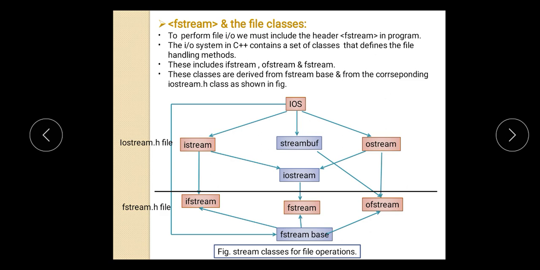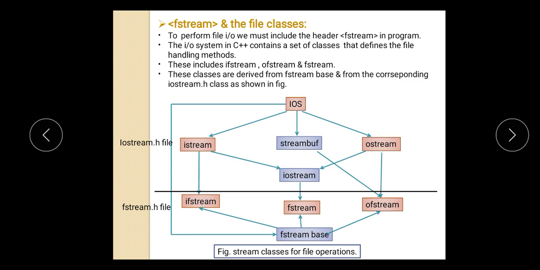For files it provides different classes such as ifstream, that is an input file stream, ofstream, that is an output file stream, and fstream. Fstream is a combined version of ifstream and ofstream. These classes are derived from the fstream base and from the corresponding iostream.h class as shown in the figure.